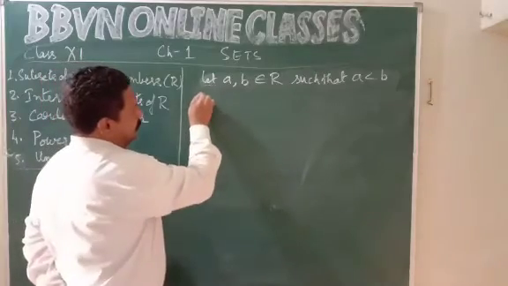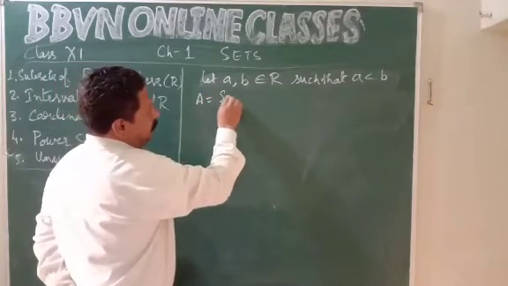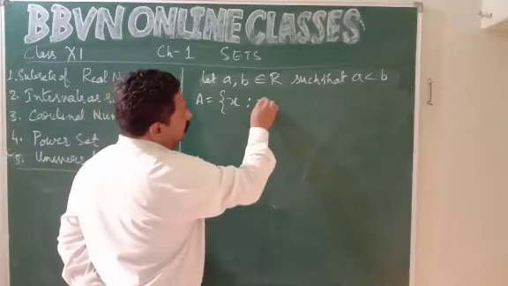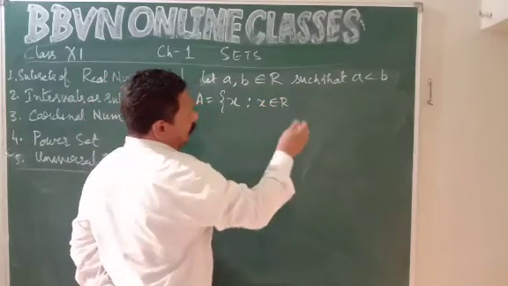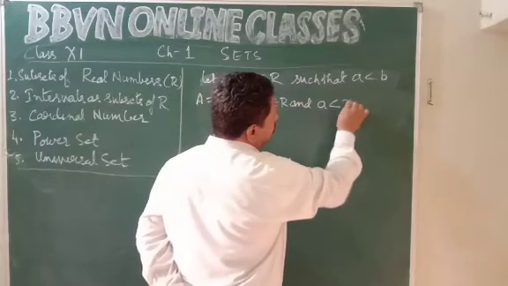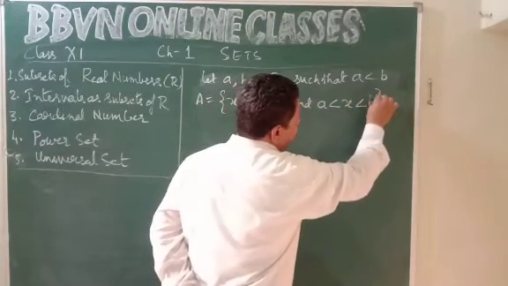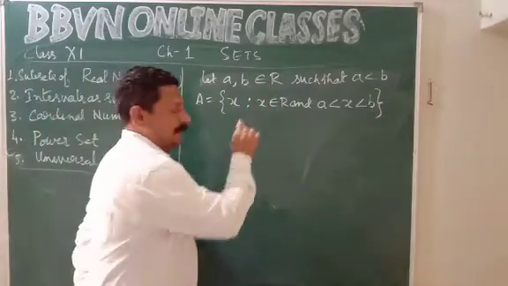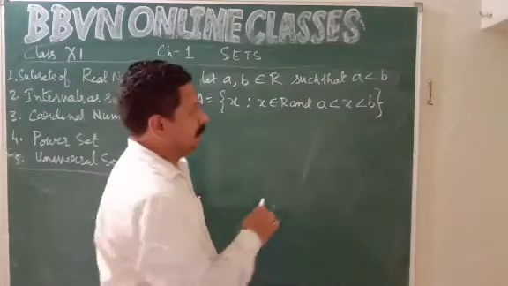Now I have a set A equal to the general element X such that X belongs to R and A is less than X less than B. What does it mean? X is a real number, A and B are also real.